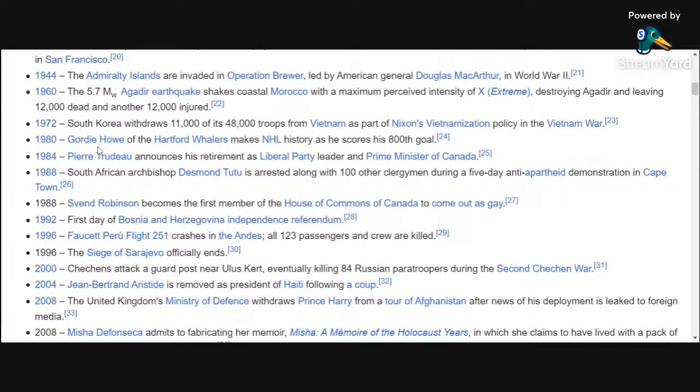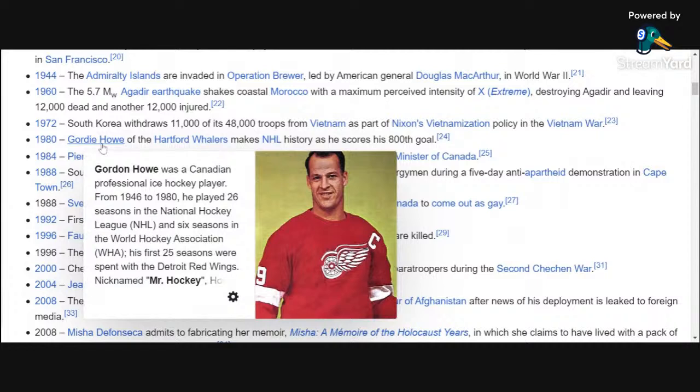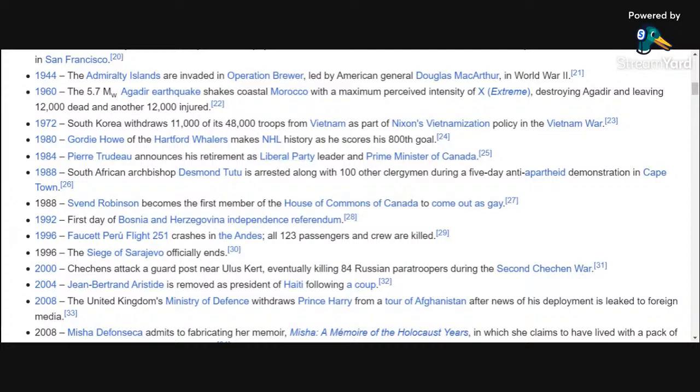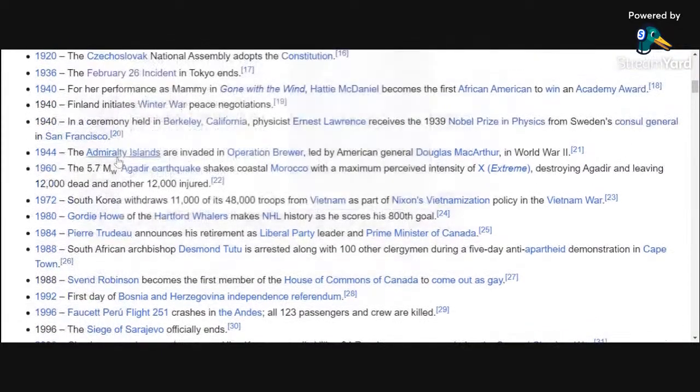1980, though, guys, Gordie Howe, the man, the myth, the legend, Mr. Hockey. Gordie Howe, Canadian professional ice hockey player, played 26 seasons in the NHL. 26 seasons. And of course, with those Detroit Red Wings, I'm not a Detroit Red Wings fan, but you got to respect Gordie Howe. Mr. Hockey scores his 800th goal back in 1980, NHL history. 1984, recently, Pierre Trudeau, the original, the OG Pierre Trudeau, announced his retirement as Liberal Party leader over there in Canada.